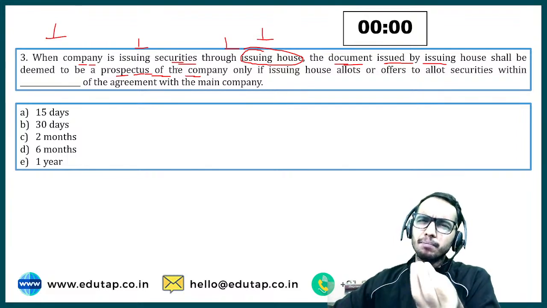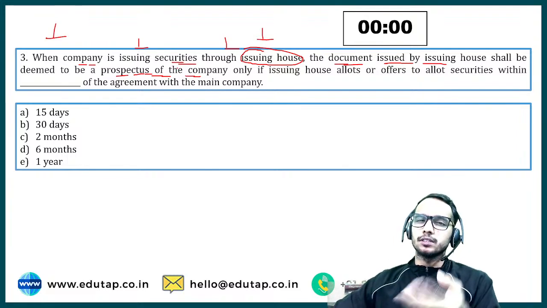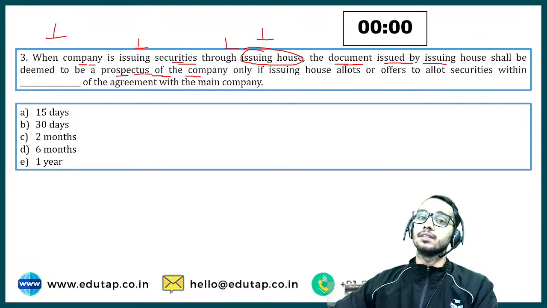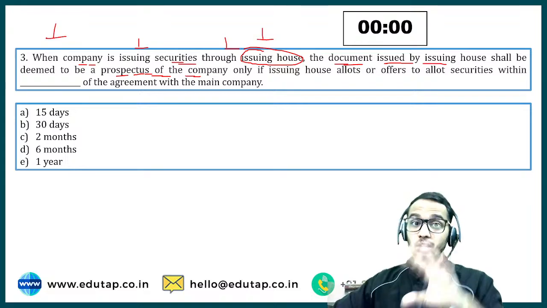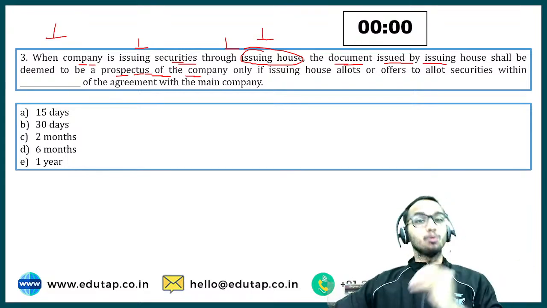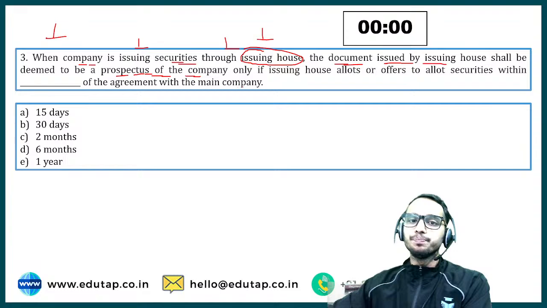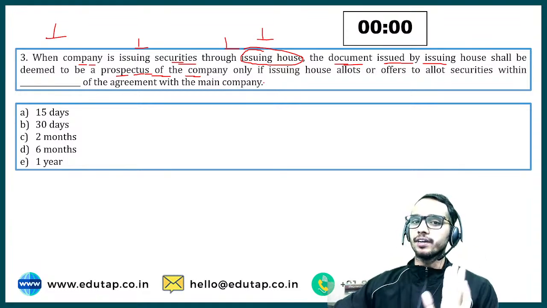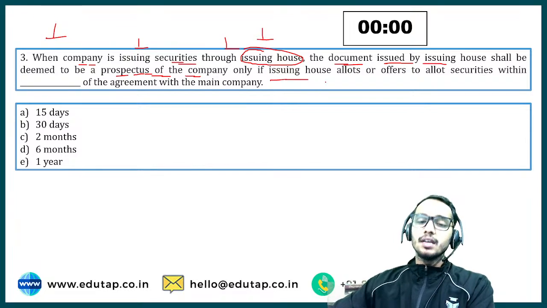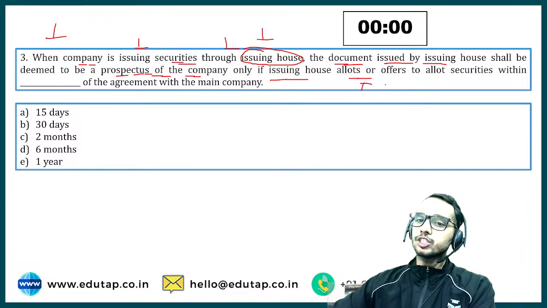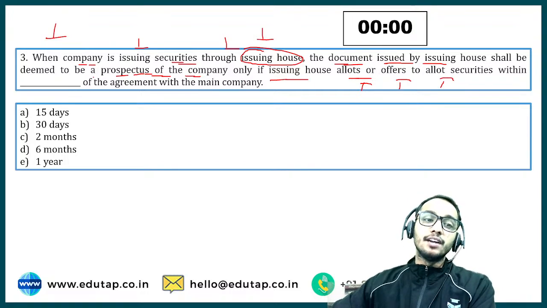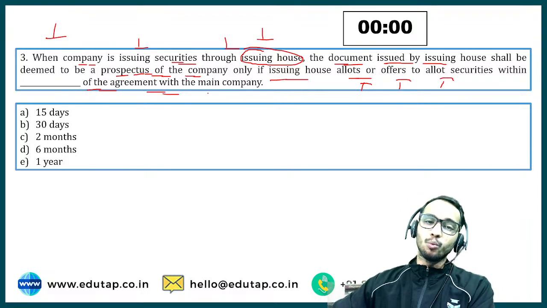What do we mean by deemed to be a prospectus? Deemed means it will be considered to be a prospectus. It is not the actual prospectus, but from the law's point of view, it will be considered as a prospectus, right? Now, it happens only if certain conditions are satisfied. It says only if the issuing house allots or offers to allot securities within dash of agreement with the main company.